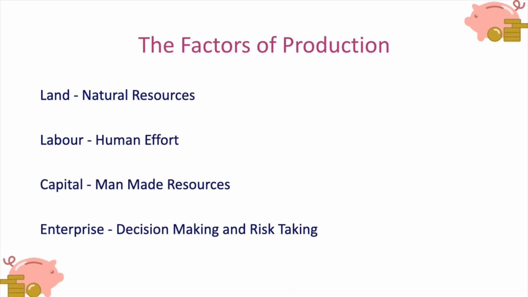Factors of production, the things that we need to use in order to make goods and services. They can be divided into four categories: land, labour, capital and enterprise. So to make a good or service, you need to combine land, labour, capital and enterprise. By land we mean anything that is a natural resource, so anything that's used in the production process which is natural, which has not been man-made. So anything we extract from the earth.